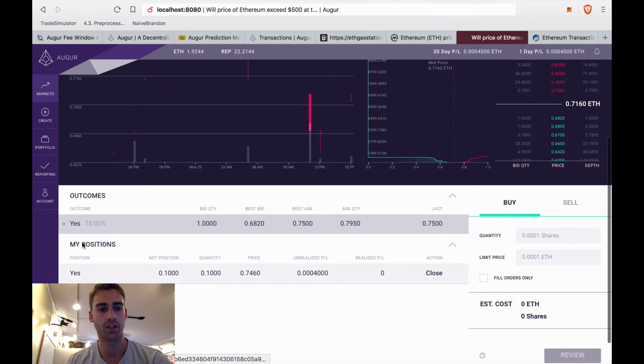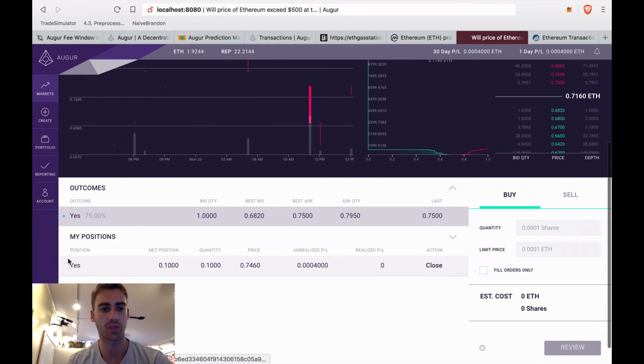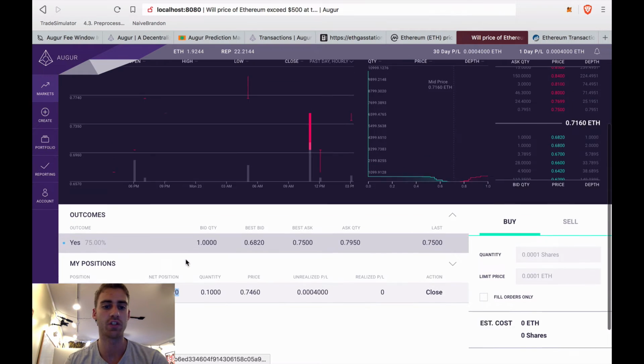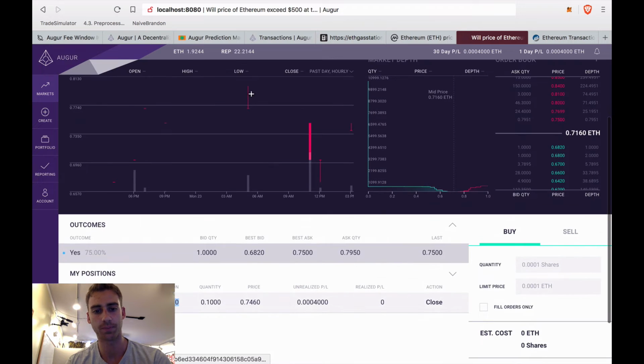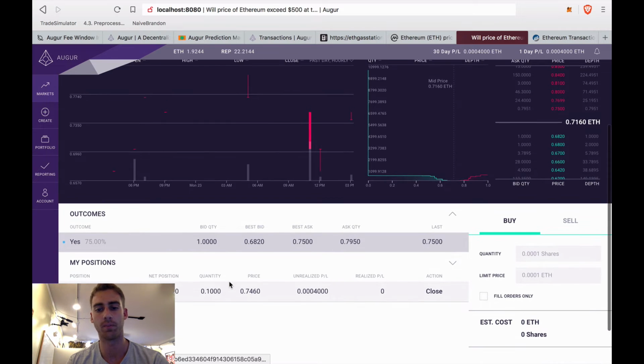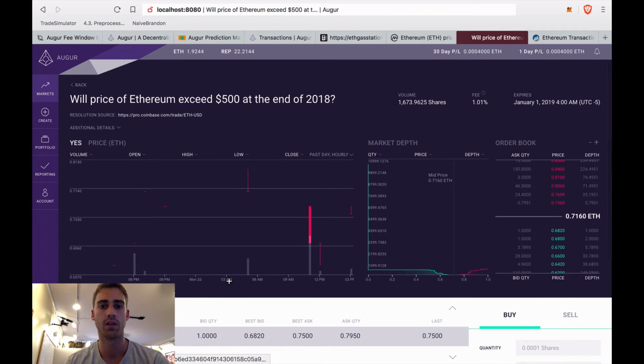So now I can click under my positions tab, and I have a net position of 0.1, which means I have 0.1 share saying that the price of Ethereum will exceed $500. So now if, let's say, this closes and the price is above $500, that means I will receive 0.1 Ether back for my position.